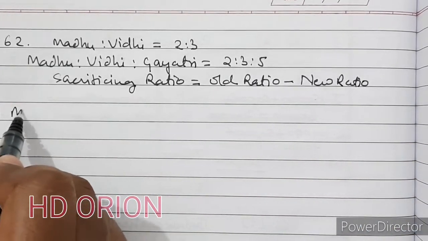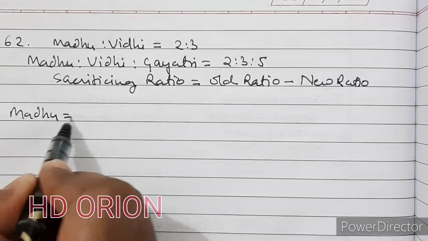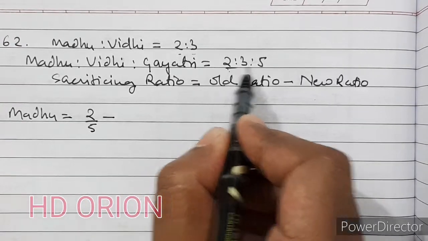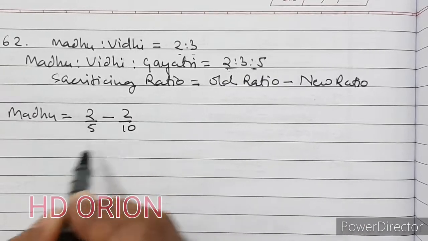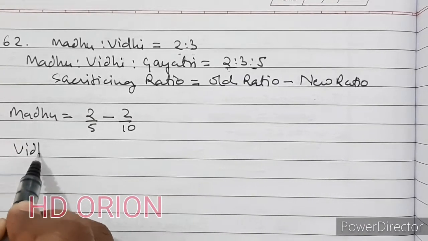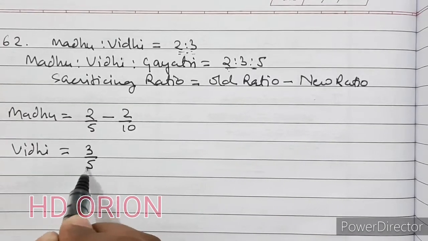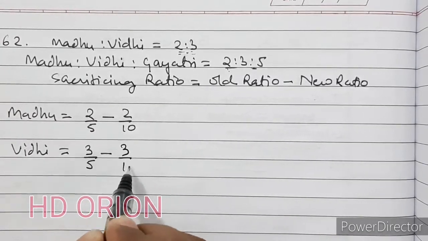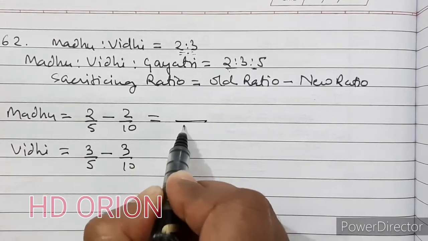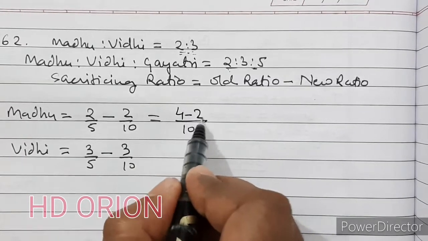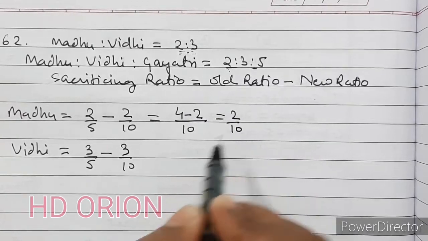So for Madhu it is 2/5 minus 2/10, and for Vidhi it is 3/5 minus 3/10. So LCM will be 10 and here it will be 4 minus 2, that is equal to 2/10.